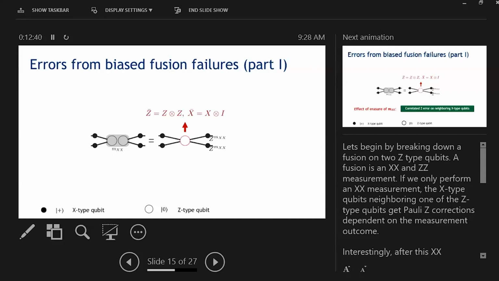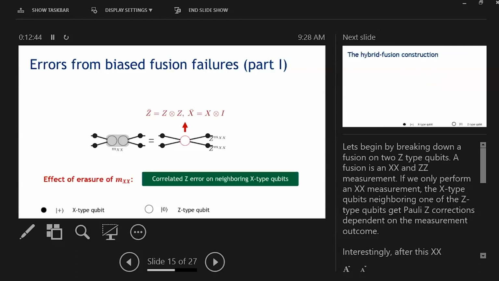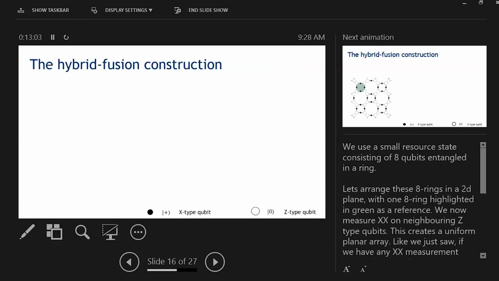The important thing to focus on is that if this XX measurement is a part of a fusion and a biased erasure occurs, we lose the XX measurement outcome, which manifests as a lack of knowledge of whether to apply identity or Z to these neighboring X-type qubits, which looks like a Z error on our cluster state. This is promising, and we're going to use it in our protocol, the hybrid fusion construction.